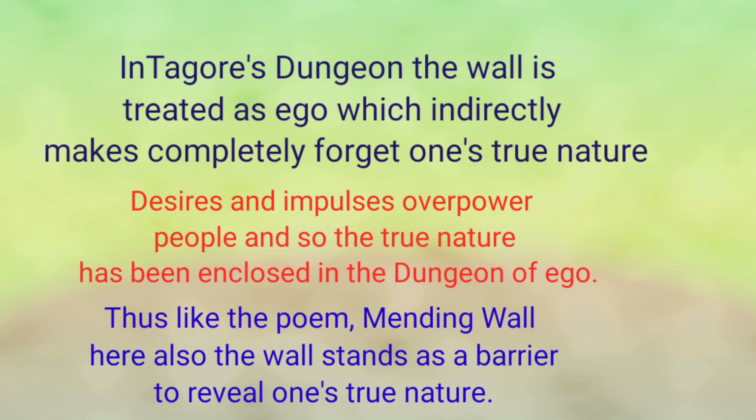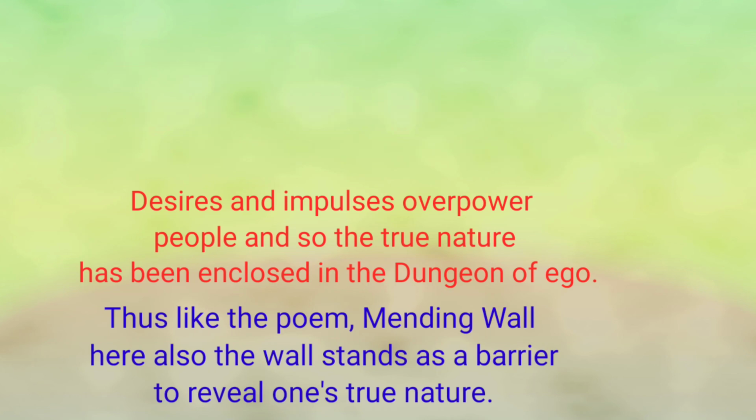Desires and impulses of people overpower them, it controls them, and so the true nature has been enclosed in the dungeon of ego. In this way, like in the poem Mending Wall, the wall stands as a barrier to reveal one's true nature. Right, it stands as a barrier to understand the reality.